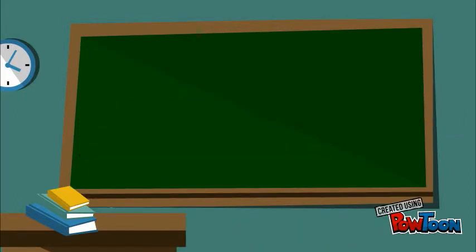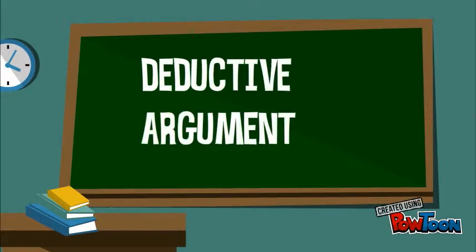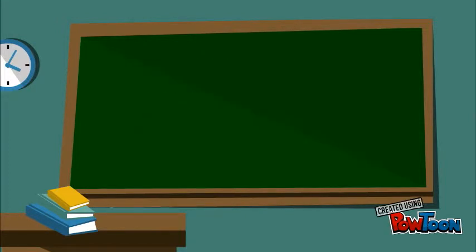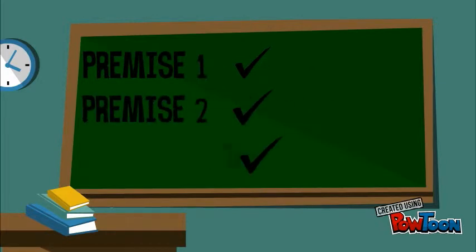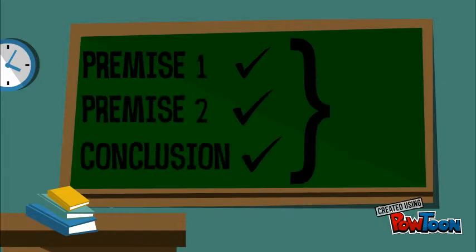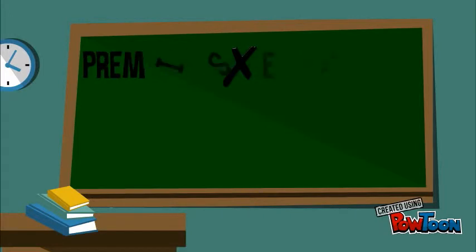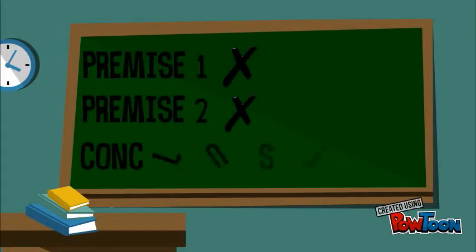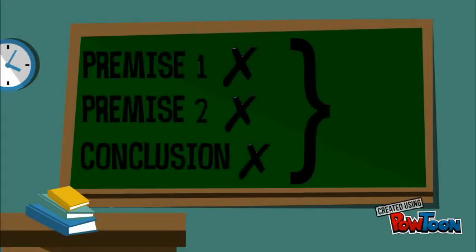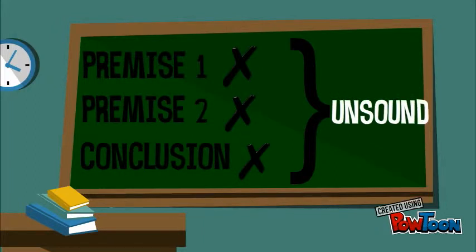Next, you should know that there are two different kinds of arguments. The first is a deductive argument. A deductive argument is an argument that guarantees that the conclusion is true if the premises are true. If the premises are true and the conclusion is true, the argument is sound. However, if one of the premises or the conclusion is false, then the argument is unsound.